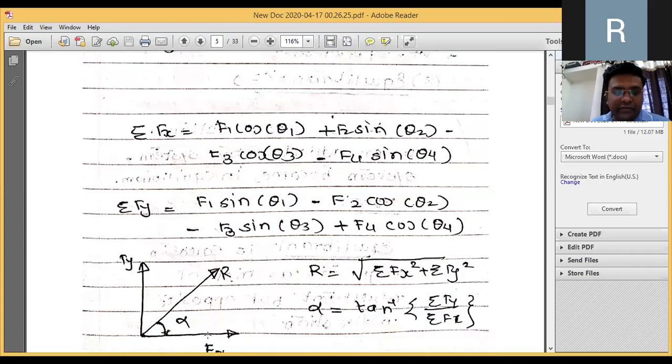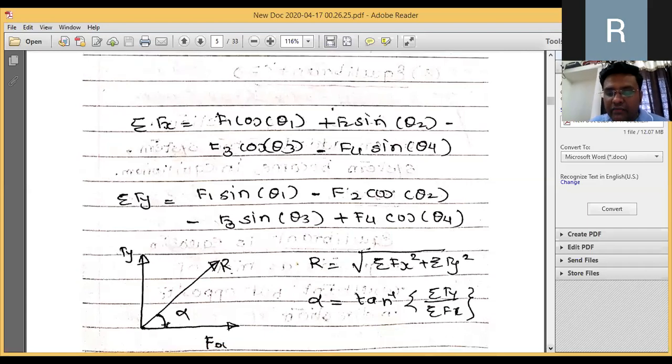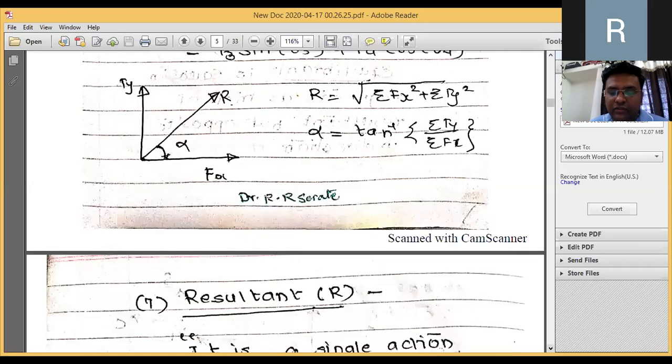If you are calculating with respect to x-axis, the formula will be fy by fx. If you are calculating with respect to y-axis, the formula will be fx by fy. So the axis with respect to which you are calculating the angle will be in the denominator while calculating the angle of the resultant for that particular force system.